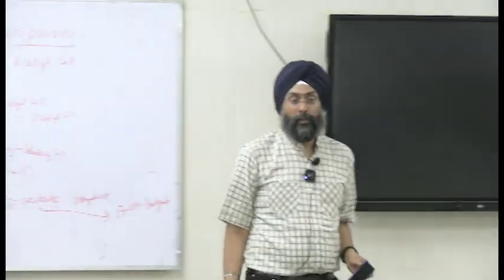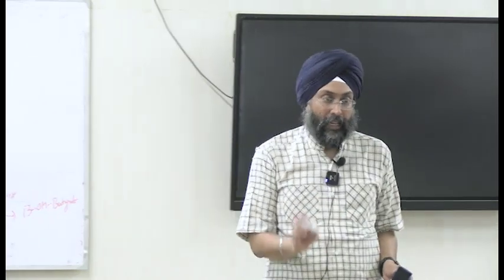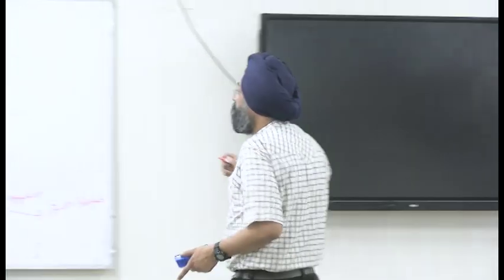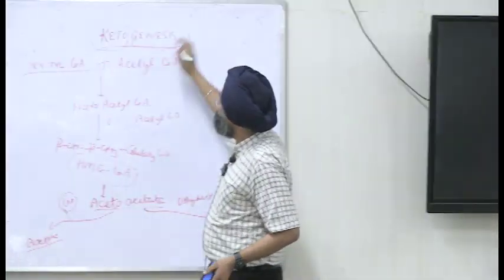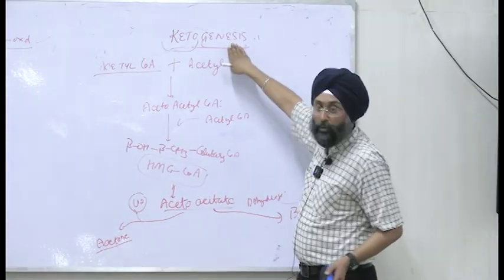So again, to recall, there are three: acetone, acetoacetate and beta-hydroxybutyrate, right? The major levels are of the second and third, that is acetoacetate and beta-hydroxybutyrate. Acetone is not metabolized, it is excreted by our lungs in the breath. It is known as acetone breath. Now, how to synthesize them? The synthesis is known as ketogenesis. Keto means ketone bodies and genesis means to synthesize.